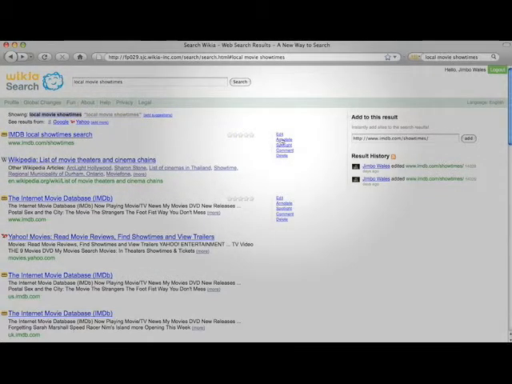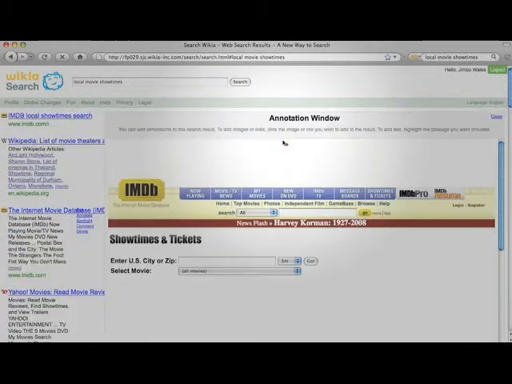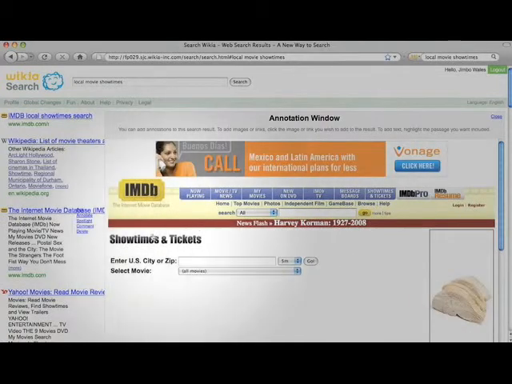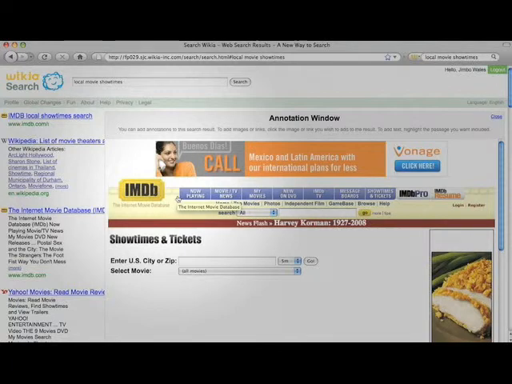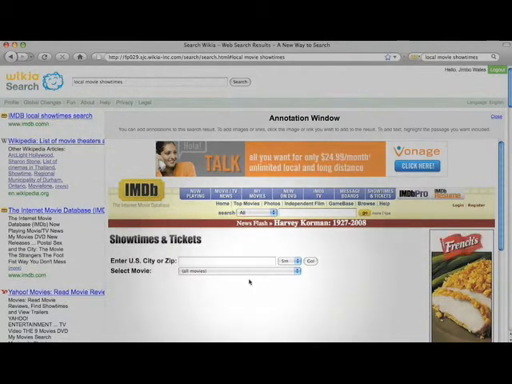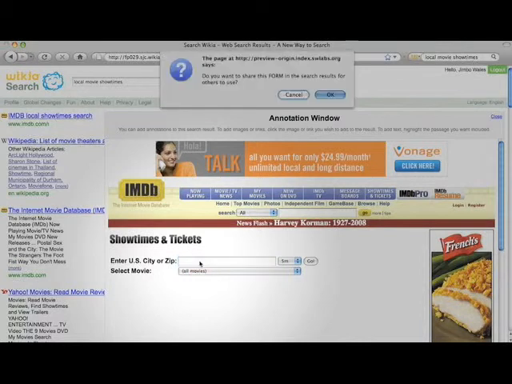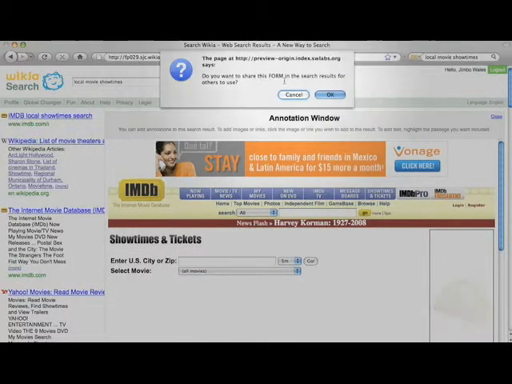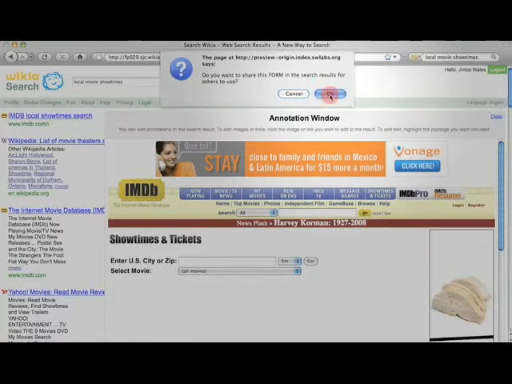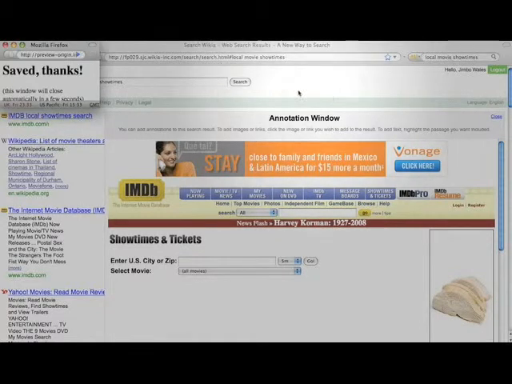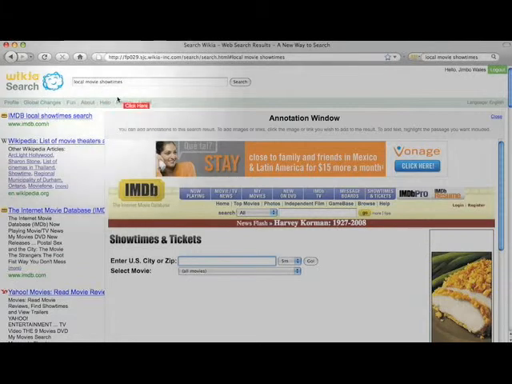So what I'm going to do is I'm going to go over here to Annotate. What Annotate does is it brings up this preview window. So see, we're here still at Wikia Search, but we've got the actual preview of the site right here, and all I have to do, this is the form right here. I just go down to this form, I click in the form. The system asks me, do you want to share this form in the search results for others to use? And I say, sure, okay, that sounds like a good idea. Saved, thanks, that's going to close.